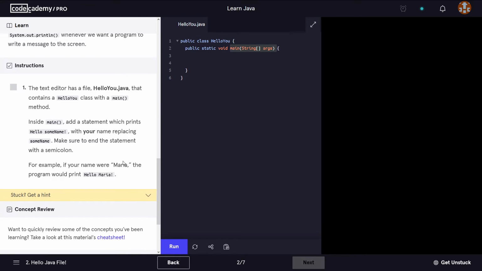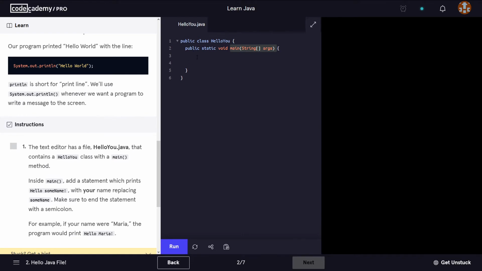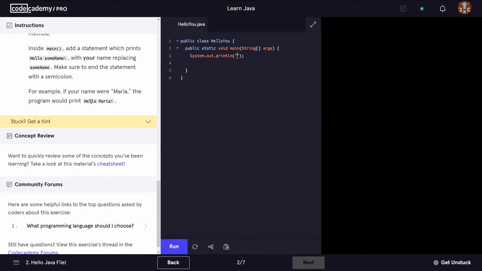Okay. Well, at this point we know that if we want to print something on the screen, we have to use this statement, system.out.println. We're going to end it with a semicolon, and inside we said we have to print in double quotes. We have to print hello followed by our name.